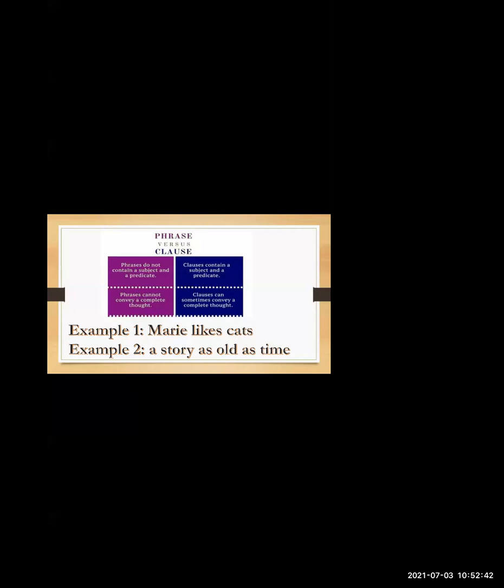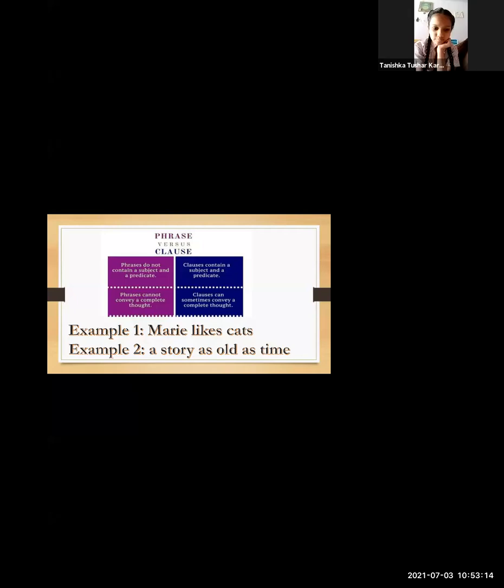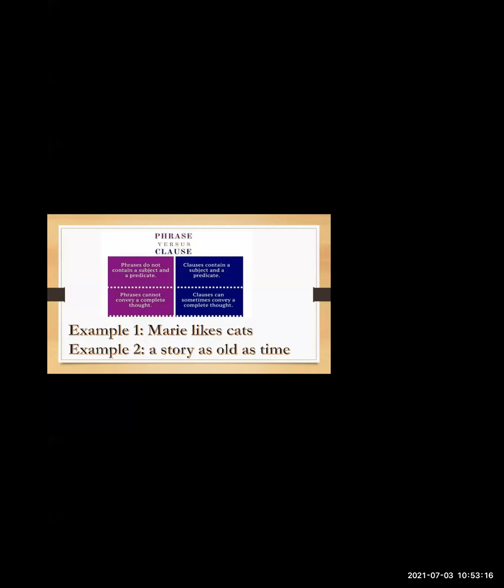And now, a story as old as time. This does not make a complete sense. It is not giving us a complete meaning. But this can be used in a sentence if we add a subject and a predicate to it. Such a group of words, when it does not make a complete sense, is known as a phrase. And what is a clause? A clause is a group of words which forms part of a sentence and it has a subject and a predicate. I hope the difference between a phrase and a clause is clear to you all.